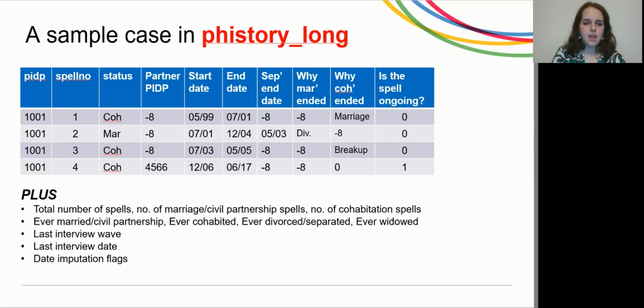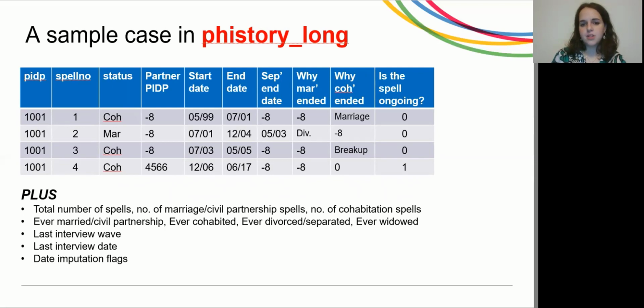Here we have the same individual, the same respondent. So in the first row, we can see we have a cohabitation spell that ended in marriage. In the second row, we have the marriage spell. And if we look at the start date, we can see that it's the same date as the end date of the previous spell.